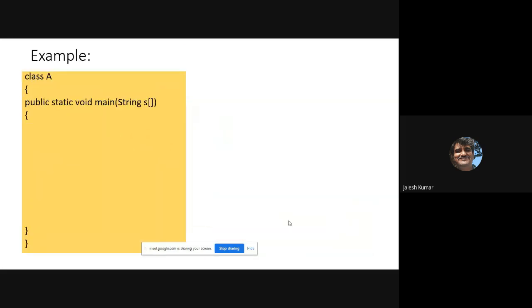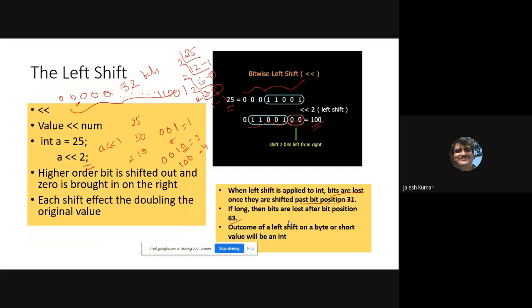Now we'll see one example of left shift. It may come in your theory exam also. You have to explain the left shift operator, tell that it is left shift, tell the syntax, take the example, and remember these points.